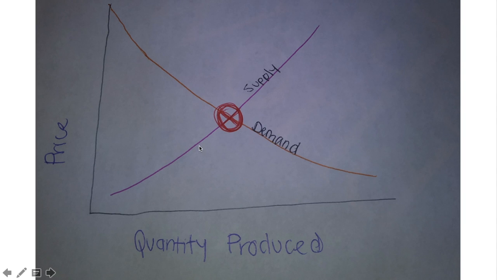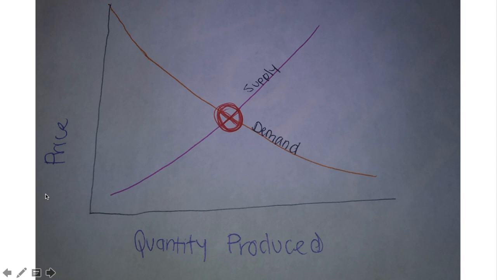Now with equilibrium, the point at which the demand and supply lines cross is the ideal price for car brand X. The price of production is not too high, nor is it too low to the point where a business will go bankrupt. The price that consumers pay is not too high so that they cannot afford it, but it is also not too low to the point where the producers are not making any profit. It is a perfect balance between the quantity and the price of the product.